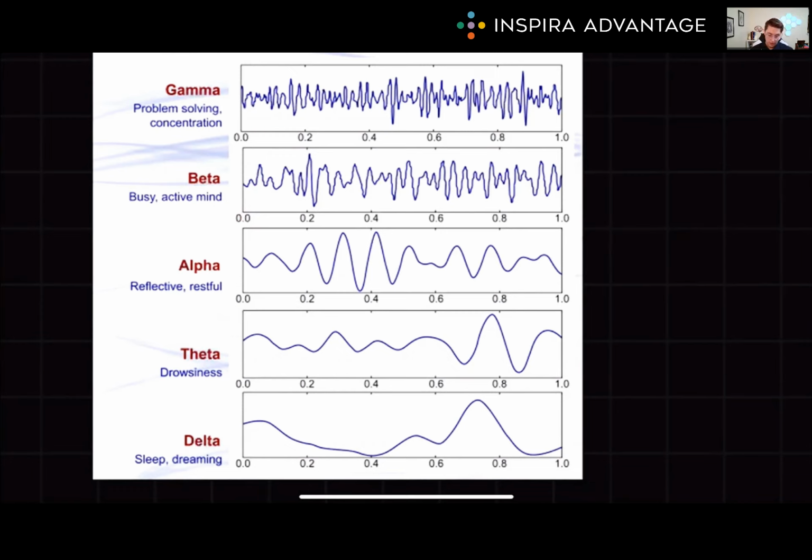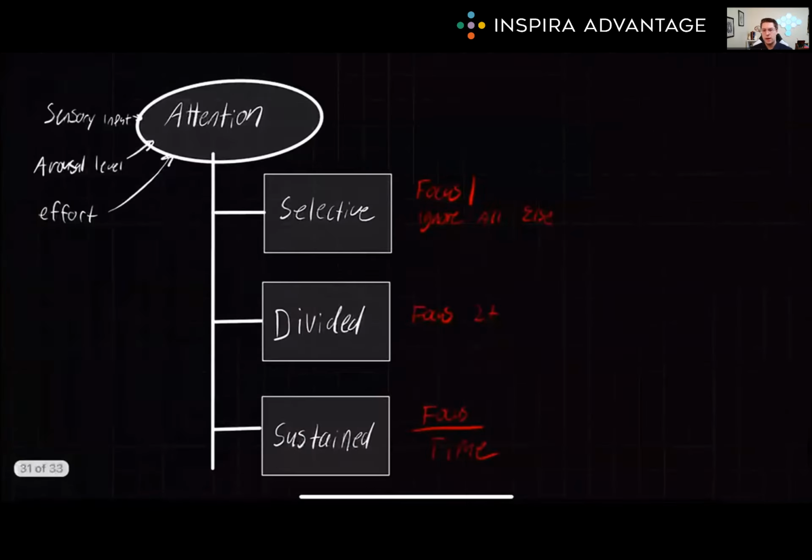However, when somebody is awake but tired with eyes closed, this is when we're going to have alpha waves, which are lower frequency and more synchronous. These are really the only big brain waves you need to know for the MCAT, but the others are here as well. If you're interested, you can pause the video and take a look. Now let's shift gears into understanding how attention works.